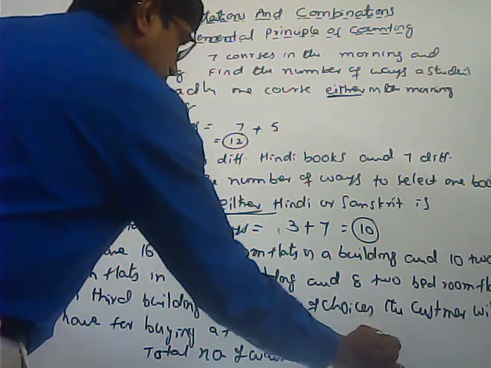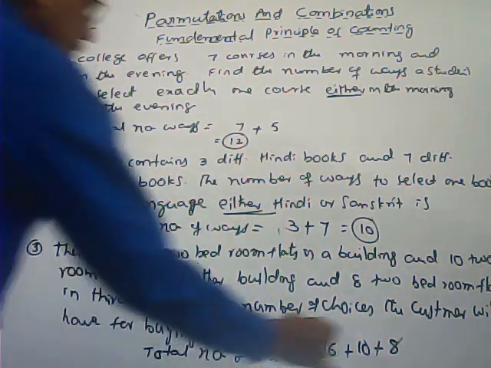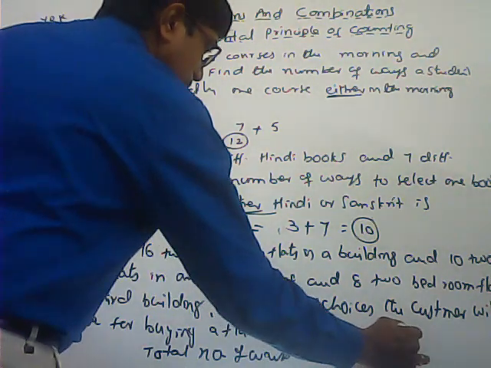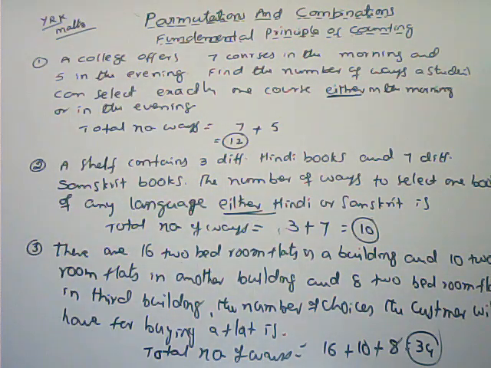Here 8 are there in the third building. So total 34 ways are there to buy a flat. Whenever we are using either, meaning is there, then we can use the addition principle, and whenever and meaning is there, then we can use the multiplication principle. Only that is the difference. Thank you.